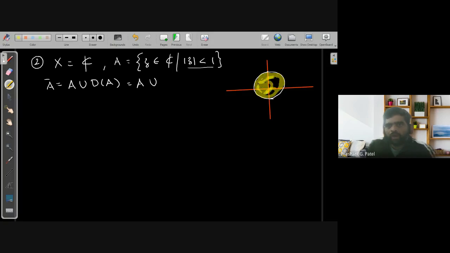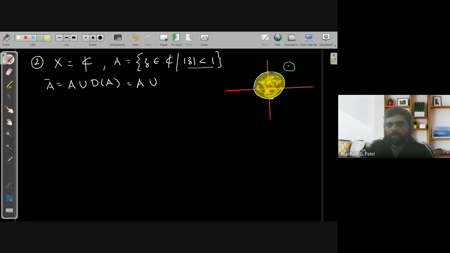Now what are the limit points of this set? If you pick up any point outside this set, I am able to draw a neighborhood of that which does not have an intersection with the set A, and we are able to do that. So any point with mode Z greater than 1 will not be a limit point of that.